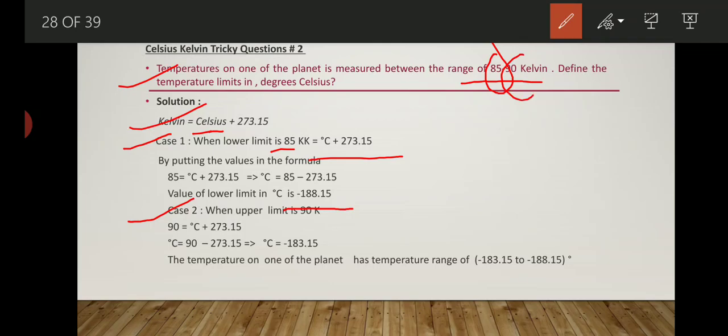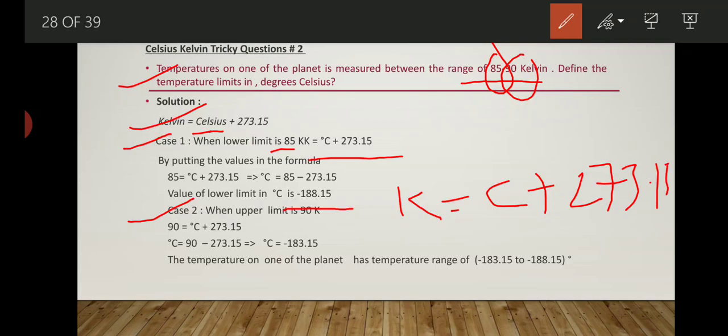which is your 90 Kelvin. So let's see here. After putting the value, again we will apply the same formula, K is equal to C plus 273.15.